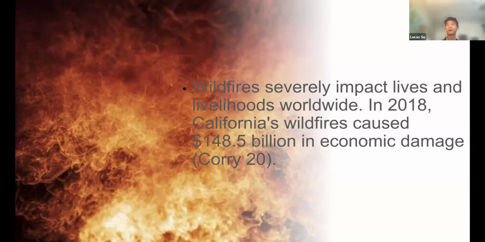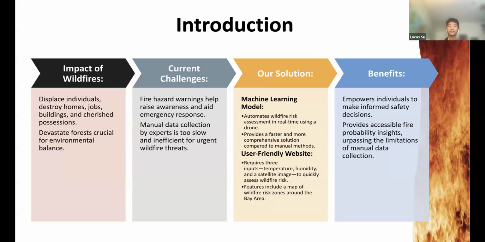So right now, wildfires severely impact lives worldwide. In 2018, California's wildfires caused basically $150 billion in economic damage, which is a lot. And like I said, wildfires displace individuals and destroy homes. Right now, fire hazard warnings help raise awareness, but they're not quick enough, and people aren't warned fast enough.